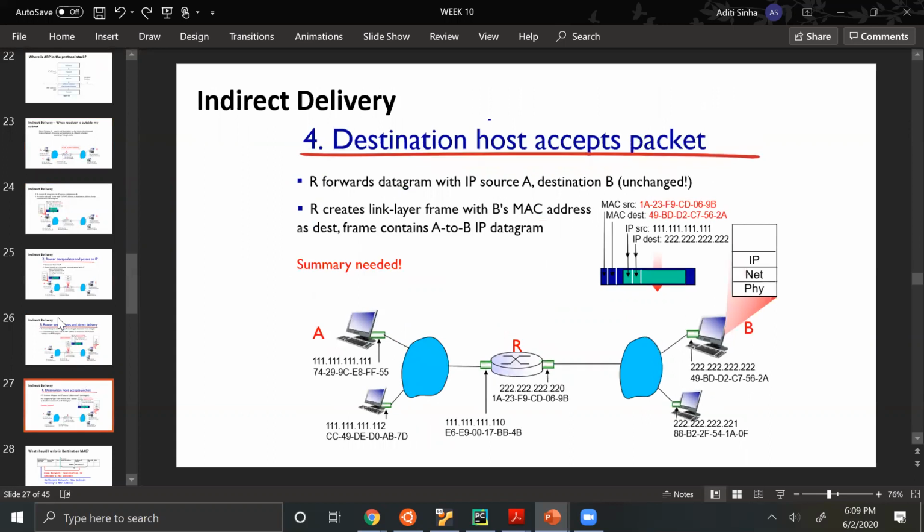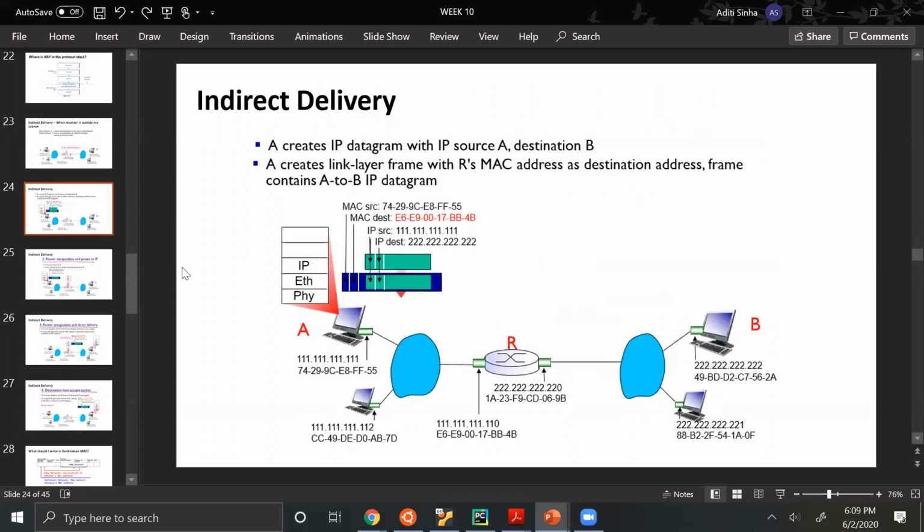There are 4 steps here. Is it 4? Yeah, it's 4. First is if A wants to talk to someone, what A will do is A will write its own IP address, source IP. A will write the destination IP address. In this case, it is B's IP address because it wants to talk to B. And in the MAC source address, it will obviously write its own NIC's MAC address. So that's that. But what should it write in the MAC destination address?